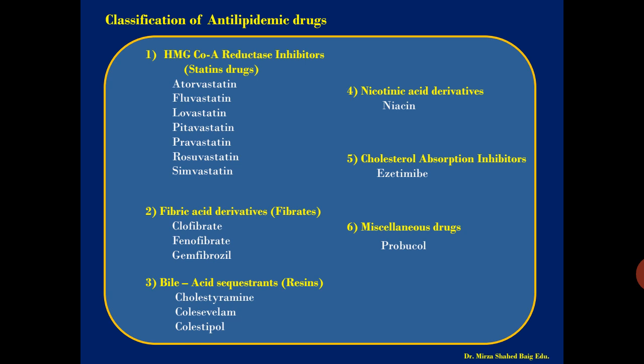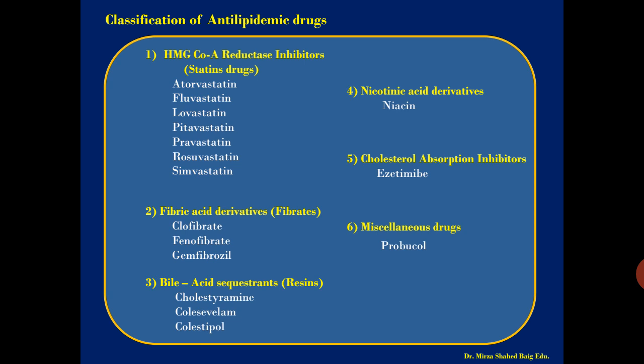The fifth one is the cholesterol absorption inhibitor. The famous drug, a recent drug, is ezetimibe. This ezetimibe inhibits the cholesterol absorption from the gastrointestinal tract. We will see the complete mechanism. So this is the fifth class, and the last one is the miscellaneous drugs. The oldest drug which is used is probucol.